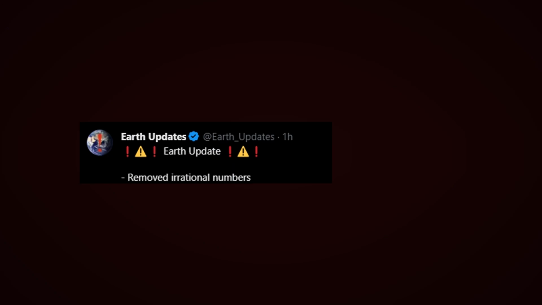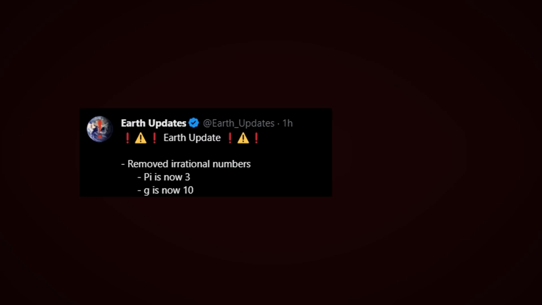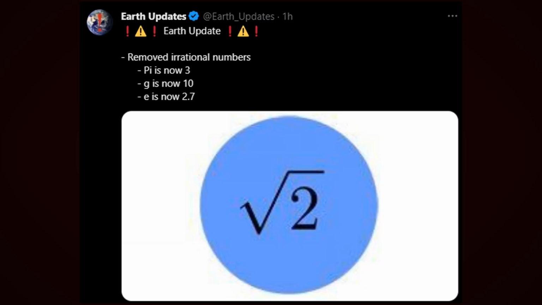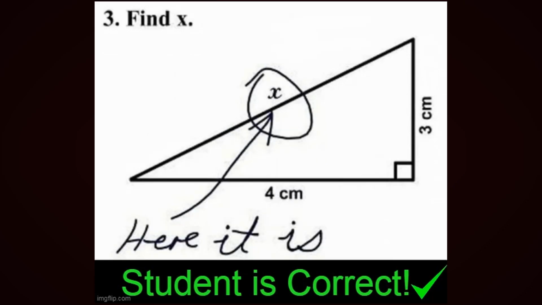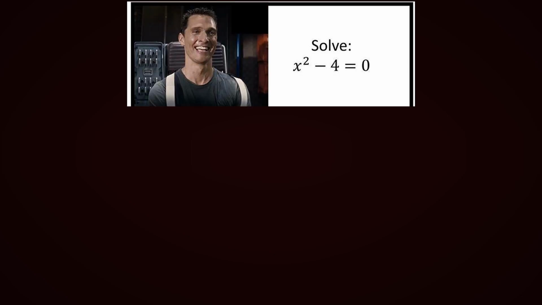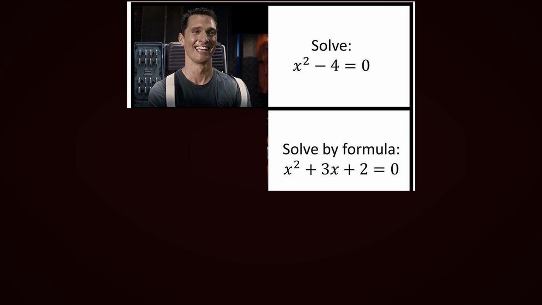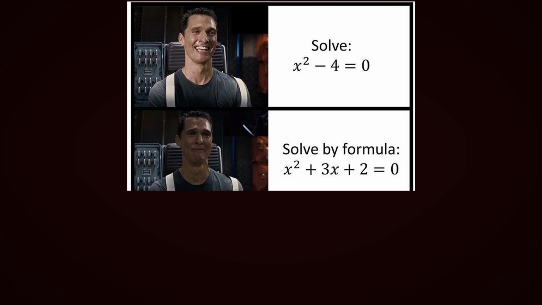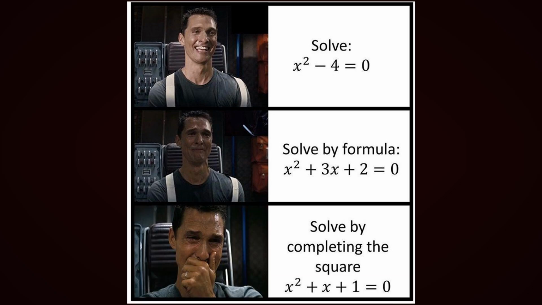Earth update. Removed irrational numbers. Pi is now 3. g is now 10. e is now 2.7. Find x. Here it is. Student is correct. Solve x^2 - 4 = 0. Solved by formula: x^2 + 3x + 2 = 0. Solved by completing the square: x^2 + x + 1 = 0.